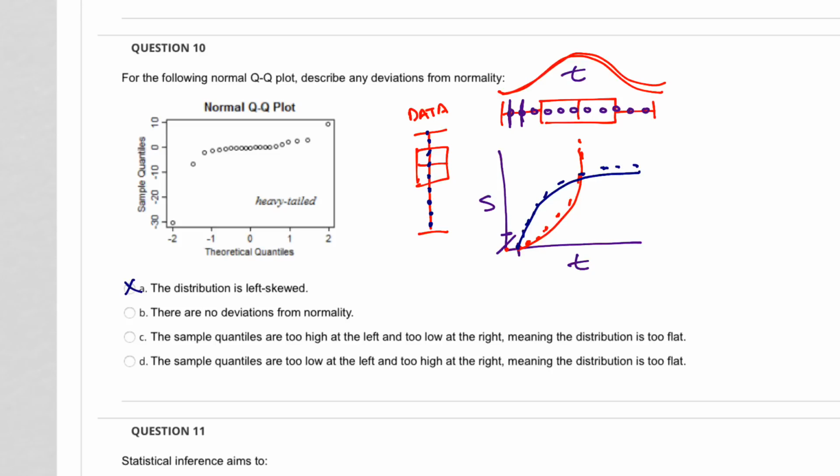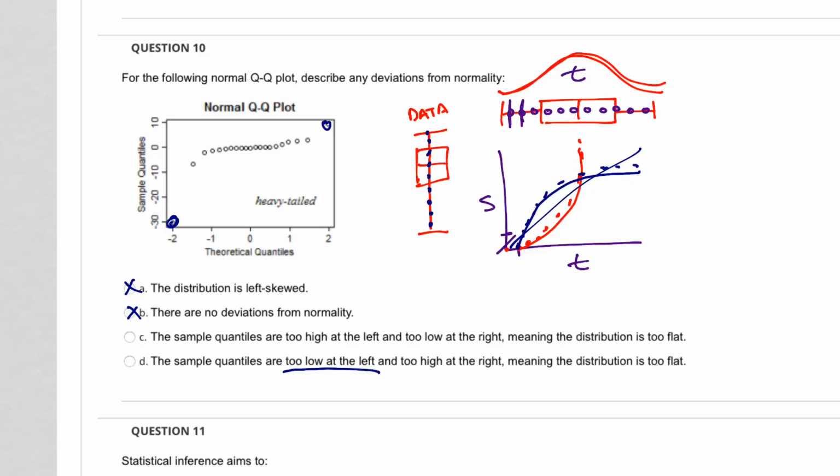That's not it. There are no deviations from normality. Well, the fact that it's not straight tells us that there are deviations from normality. So that's not the answer. Sample quartiles are too high at the left and too low at the right, meaning the distribution is too flat. So yeah, that might be. So you see too low at the left, yep, and too high at the right, yep.